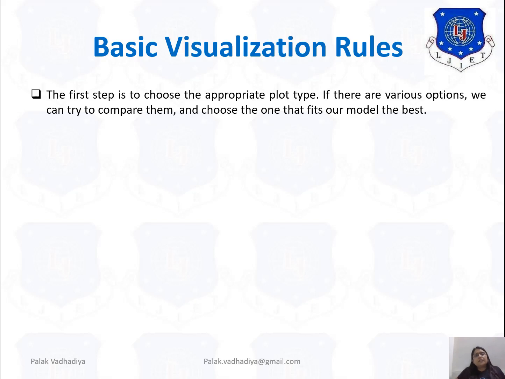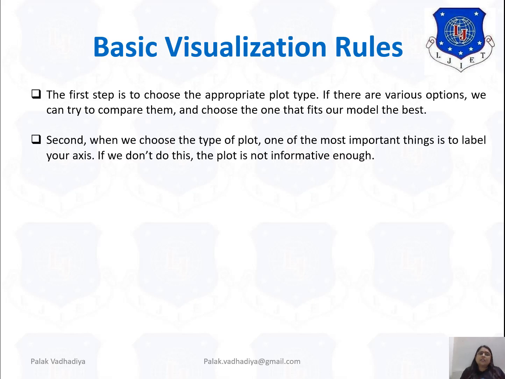The first step is to choose the appropriate plot type. If there are various options, we can try to compare them and choose the one that fits our model the best. Various graph options are available in Python. That means you can represent your graph by line, bar, cylinder, histogram, etc. So you have to choose the type based on your data set.